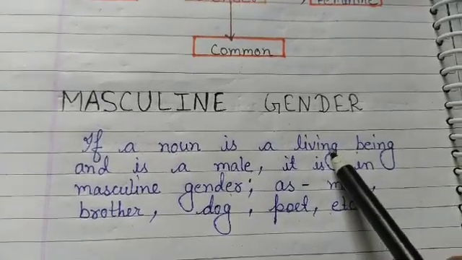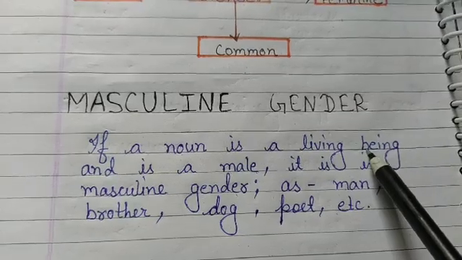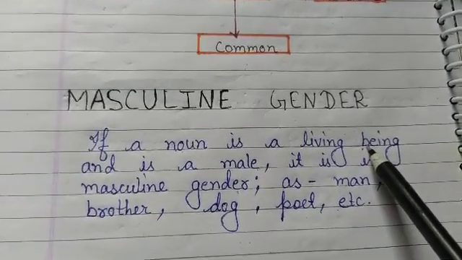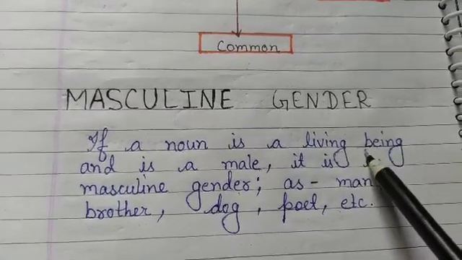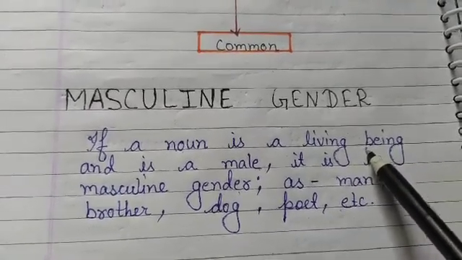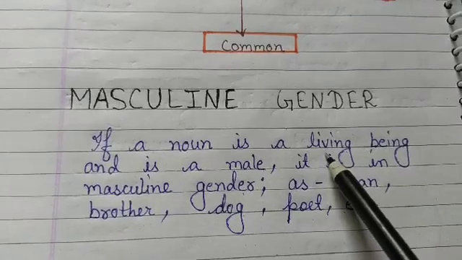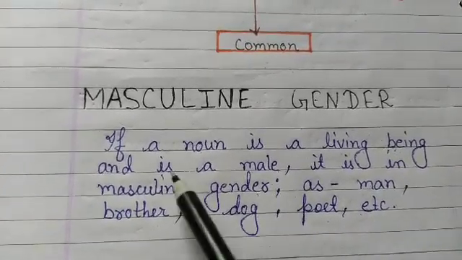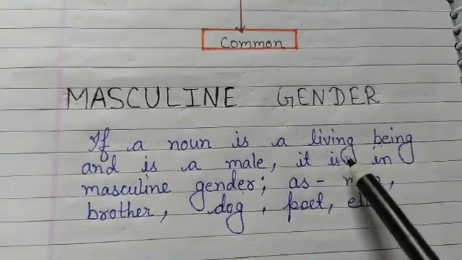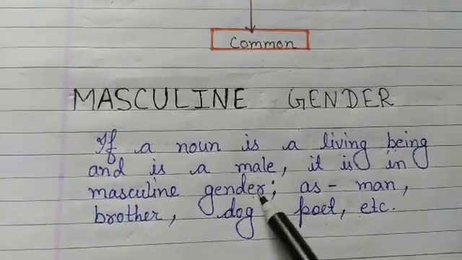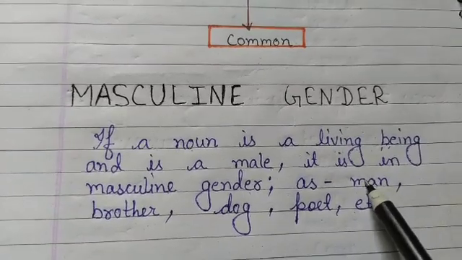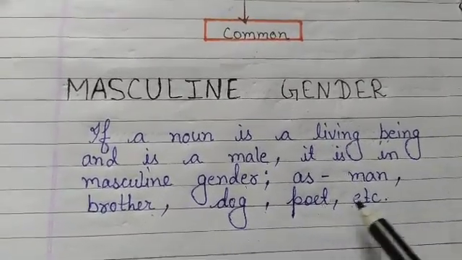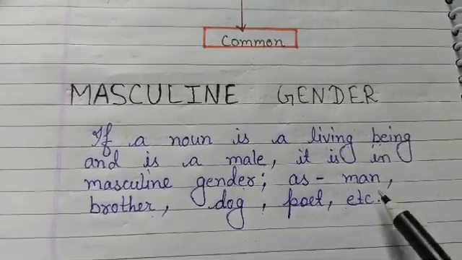You know the meaning of living being? A person who breathes, who grows, who can move from one place to another place, eat, drink, that is known as a living being. And it should be a male, it is in a masculine gender. Example, man, brother, dog, poet, etc.